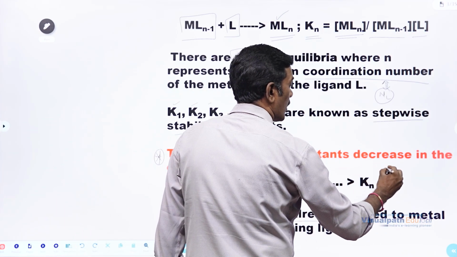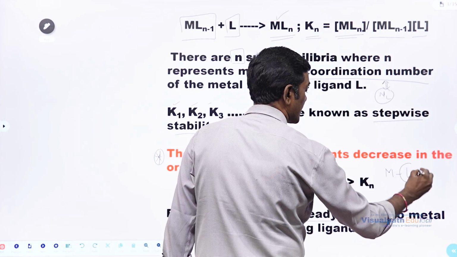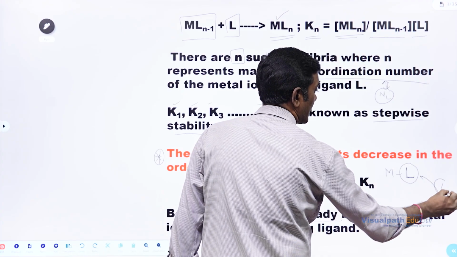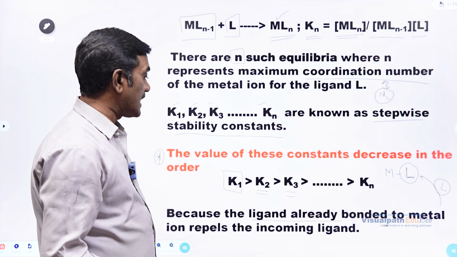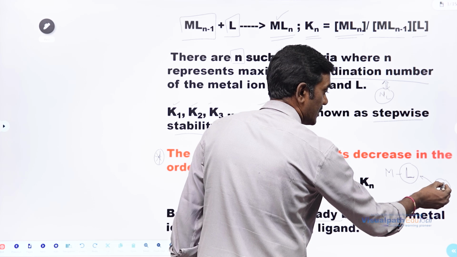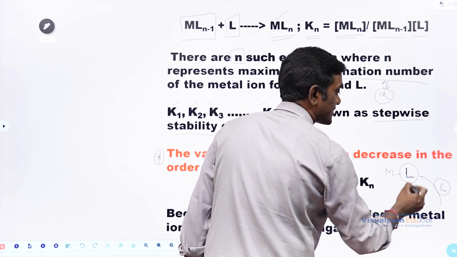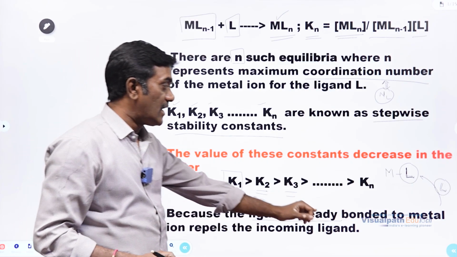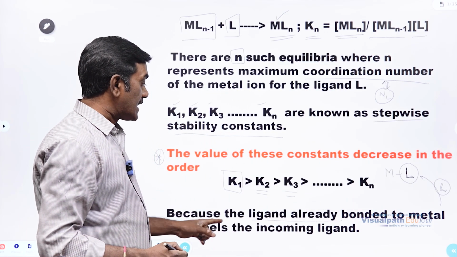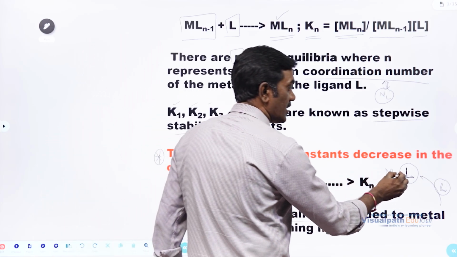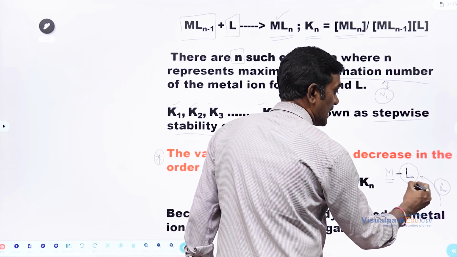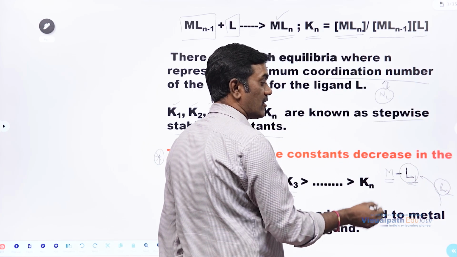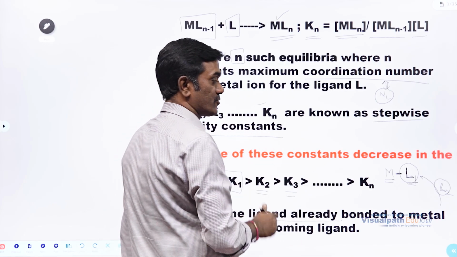For example, one metal is bonded to one ligand. When this ligand is already bonded, the incoming ligand repels with the already existing ligand. That is the case, the K2 will be less than K1 because the ligand already bonded to the metal ion repels the incoming ligand. For example, if you are taking this M and L ligand, this is L1, this is L2. This L2 will be repelled by L1 and hence K2 will be less than K1.